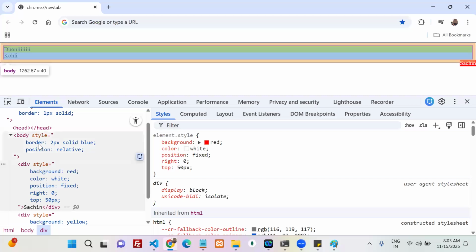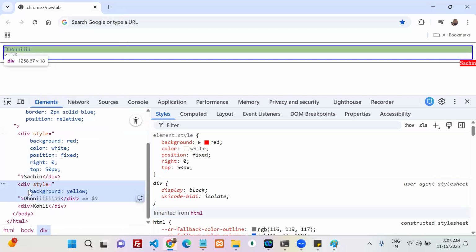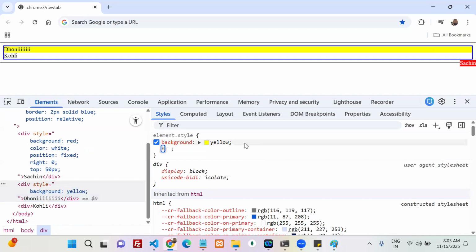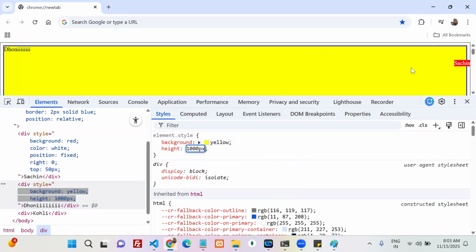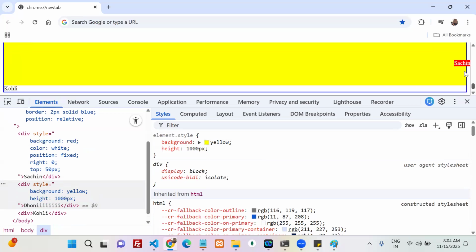Now what I'm going to do is, for my Dhoni, for example, there is a huge content. My height equals 1000 pixels. Whenever my height is 1000 pixels, see, there is a scroll. Are you able to see the scroll? If I do scroll, see, scrolling, and after some time, a Kohli is visible to me.